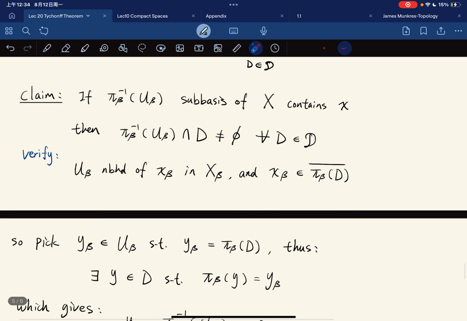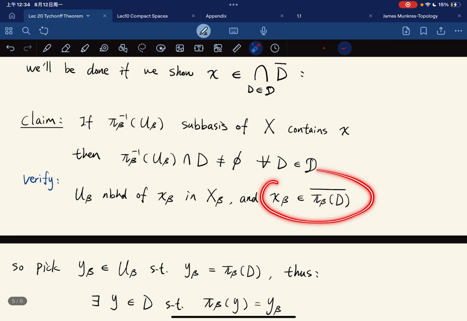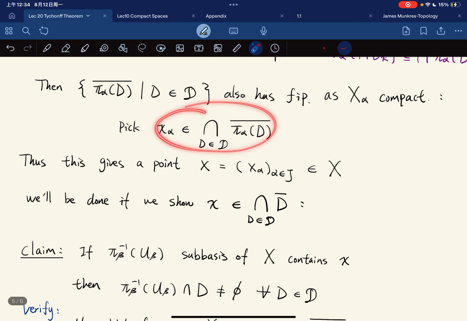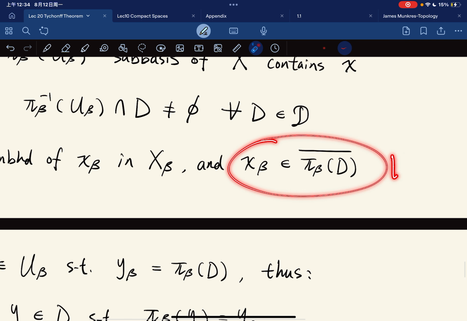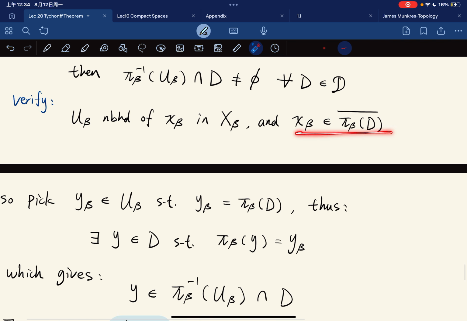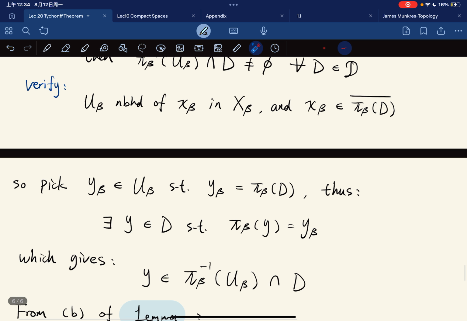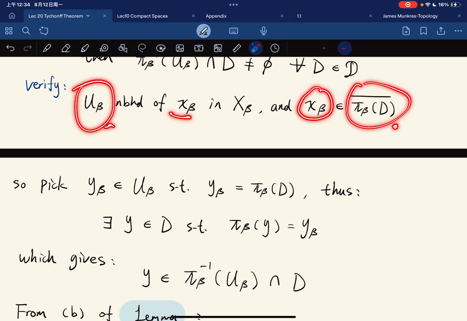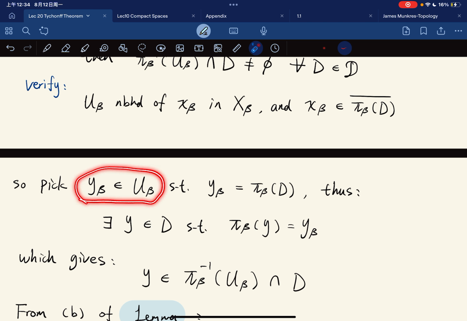And we also have, by definition, for any D in D, if you're in this, then you are in this for any D. If you are in this, this is a neighborhood of x, but because you're in the closure of this, you have an element y such that you have a neighborhood that is in U beta and is also in this.